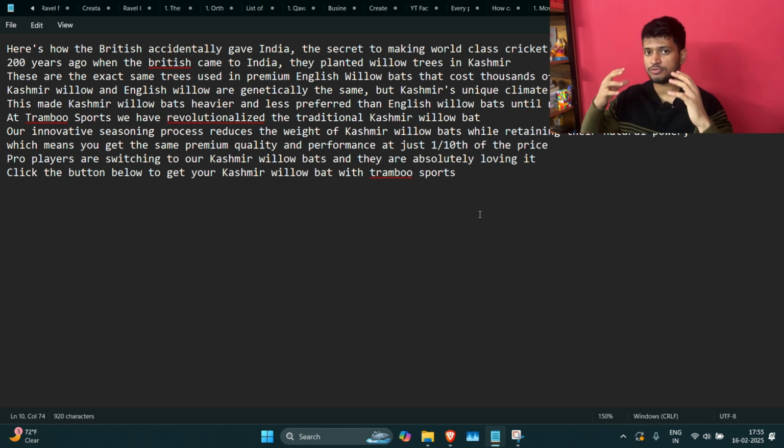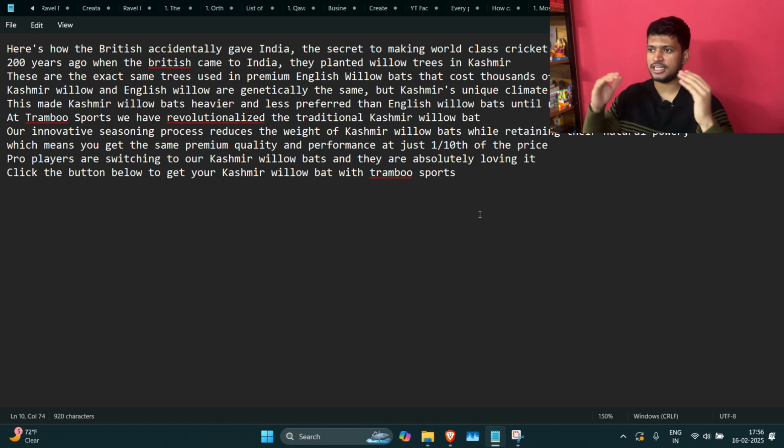So the narrative which we built is that Kashmir willow bats and English willow bats are made using the same tree which was planted by the Britishers in India, and only because of the climate of Kashmir, this tree had produced a wood which was denser and heavier. But Trambu Sports found a way to make this wood lighter so that it is the same as an English willow bat and it weighs the same as an English willow bat. So basically you are getting the same bat as an English willow bat at 1/10 the price.